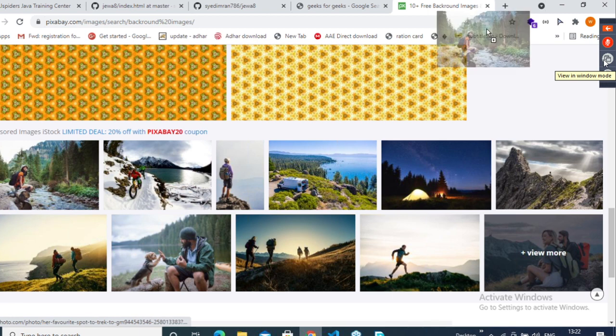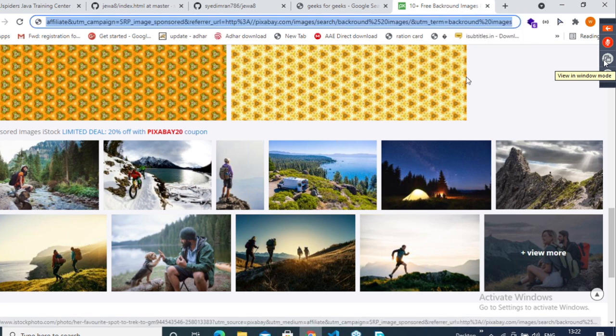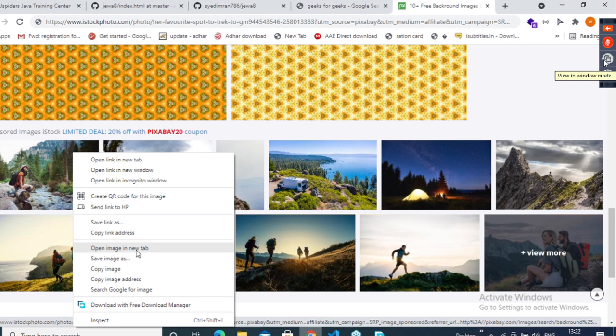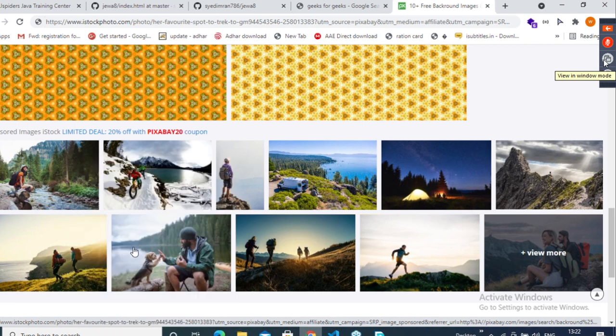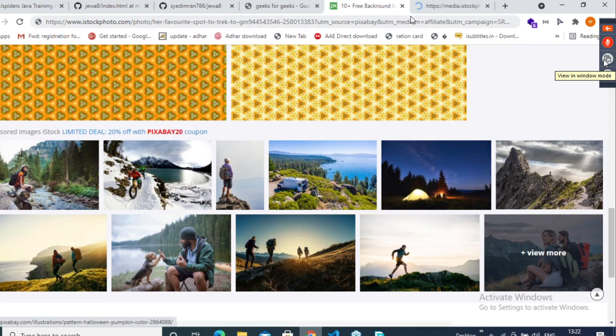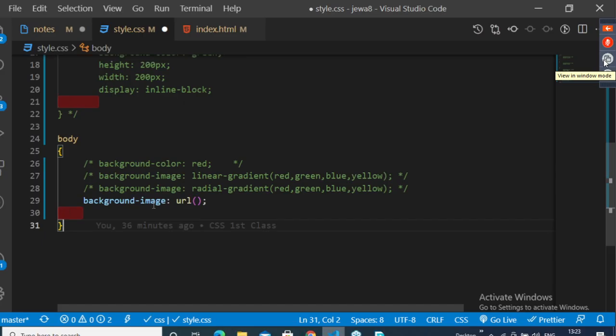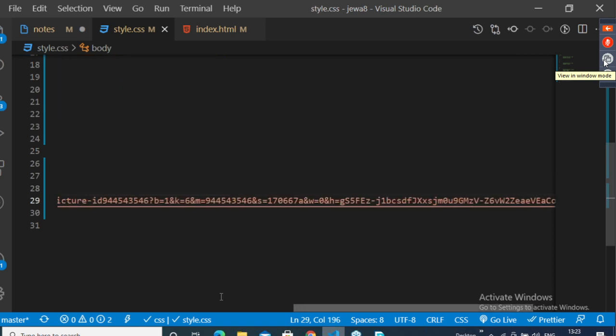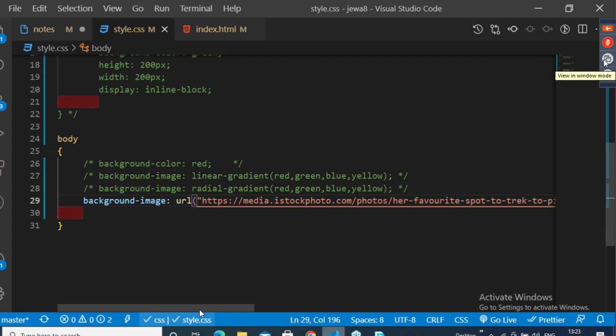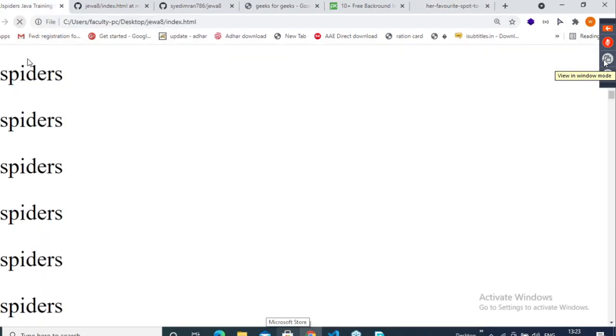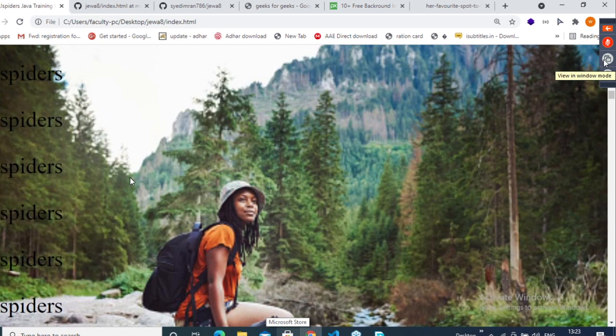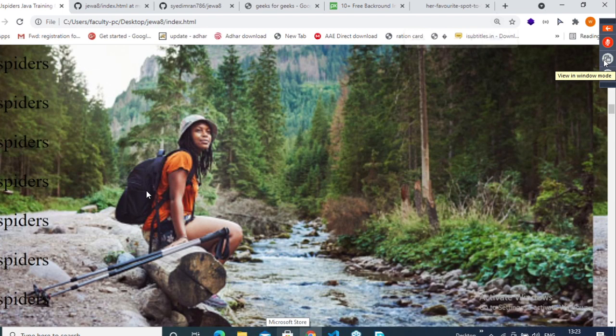If you want, you can open this image in a new tab. Observe, I'm adding this image as a background image to my web page. I copied the address, right? I'll paste this address in double quotes and save this. That's all. You go back, and if you reload your page, you will get the image. Yes, are you getting the image? Yes or no? Make this 100%. So, are you getting the background image, guys?